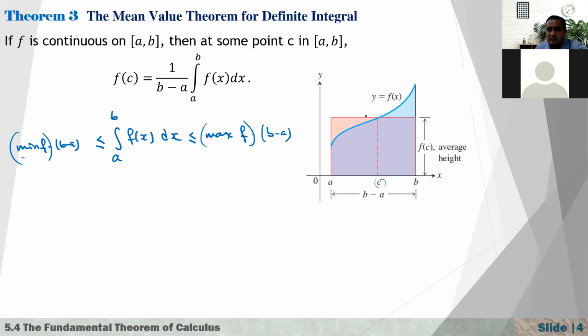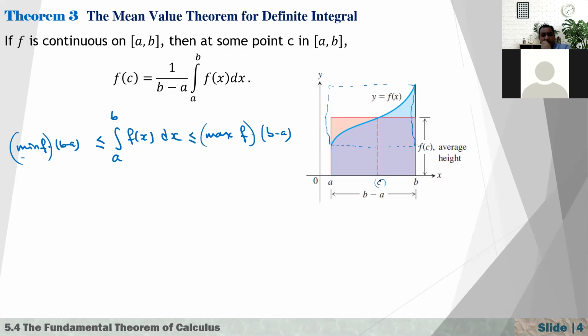What does it mean? The region under this curve is always between two rectangles. One has the minimum value as height, and the other the maximum value, so the area is between these two areas.